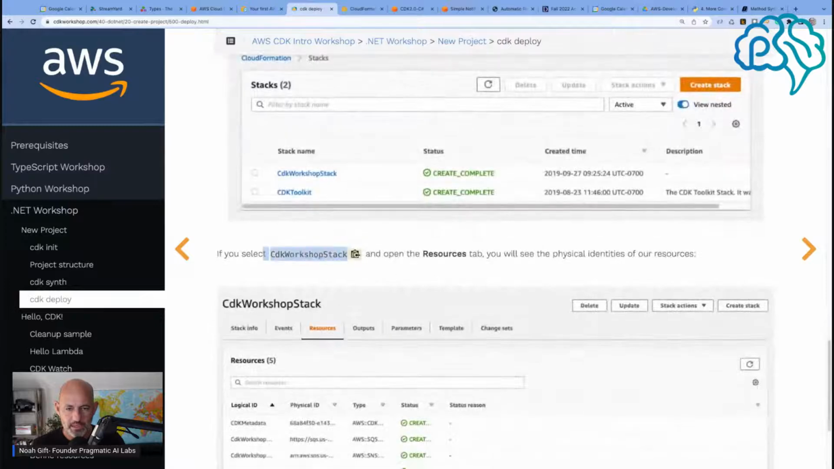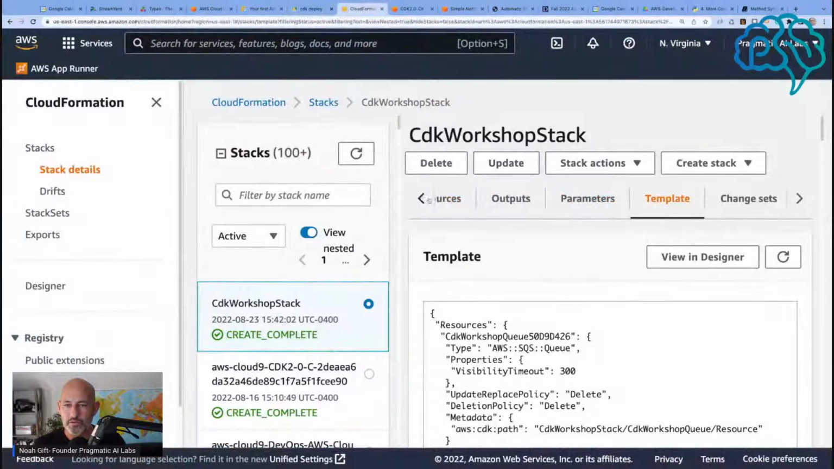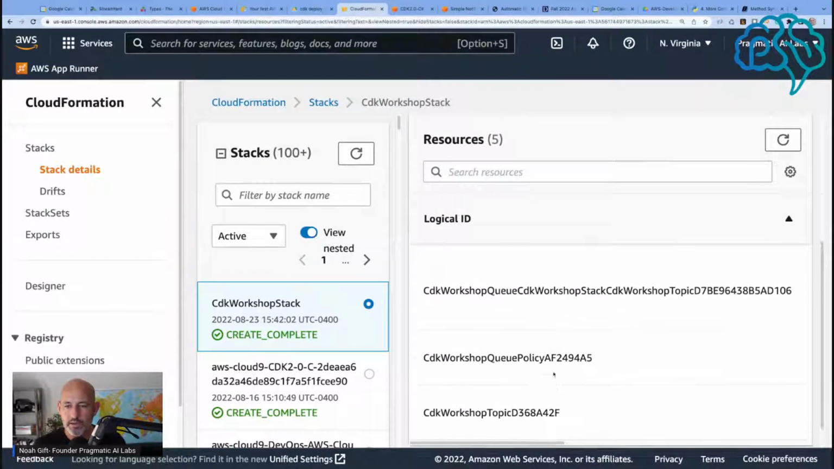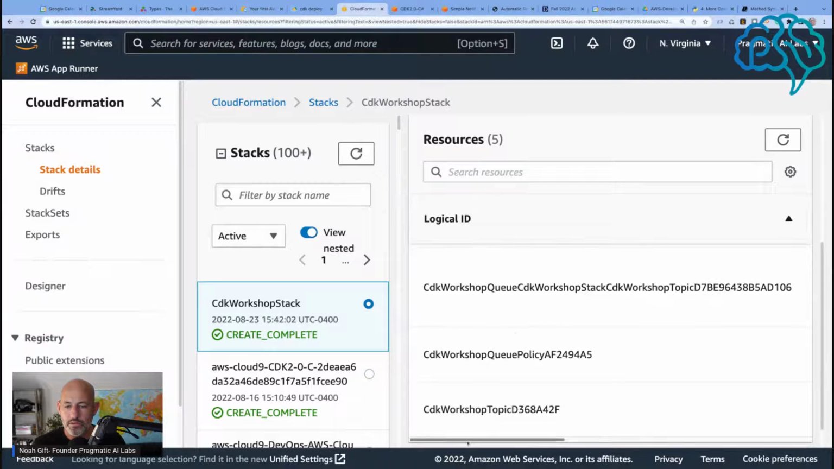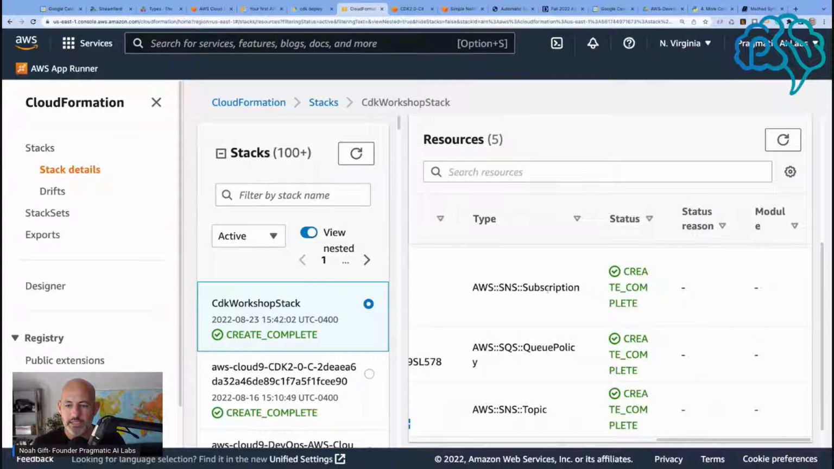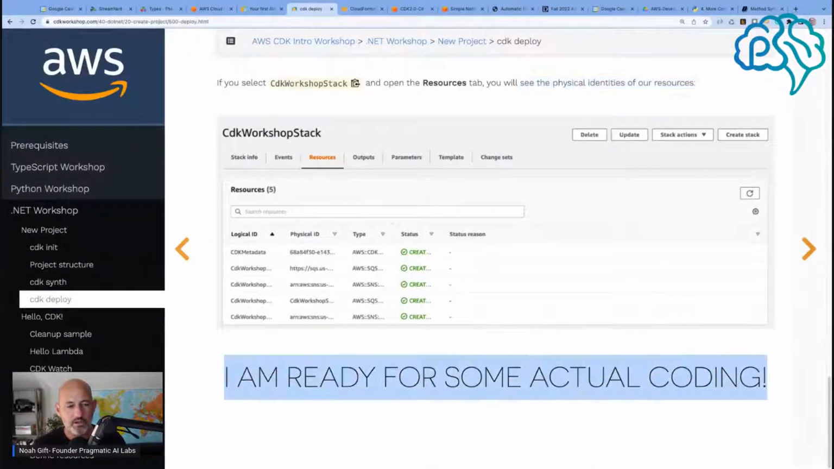If you select this, go to resources, you'll see the physical identities of the resources. Okay. Oh, I see. So let's go back there and let's go to resources. I see. So you see all of the different things that were created. Okay, it makes sense. Status. Type SNS subscription, SQS, Q policy, SNS topic. Okay, we see that. Okay, I'm ready for some actual coding.